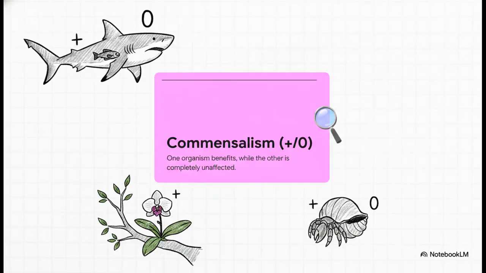Let's apply our new cheat code to the star of today's explainer, commensalism. We represent this specific relationship as +/0. Organism 1 gets a plus, meaning it benefits from the interaction. Organism 2 gets a 0, meaning it's totally unaffected. So the crucial point here is that the second organism absolutely does not lose anything, nor does it gain anything. It remains completely neutral to the whole situation.